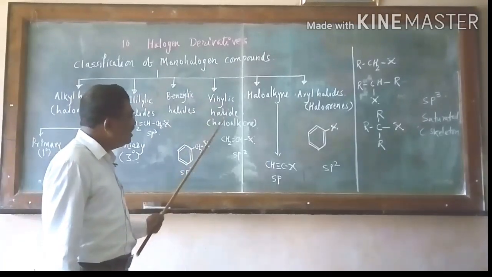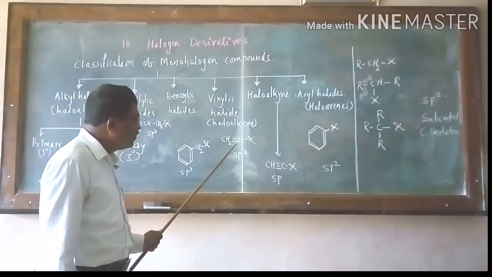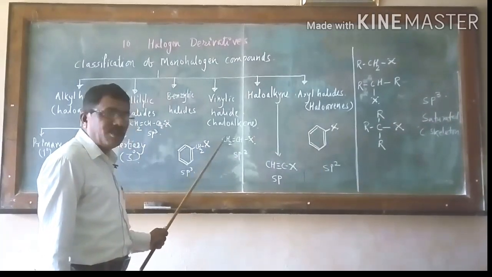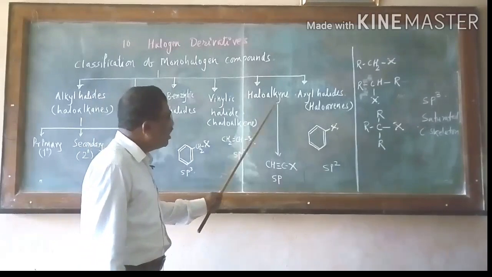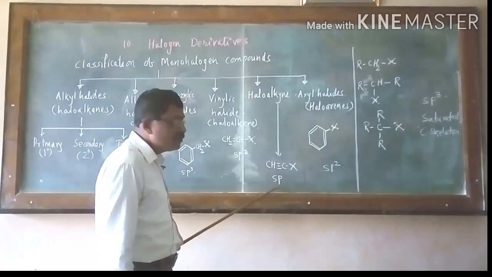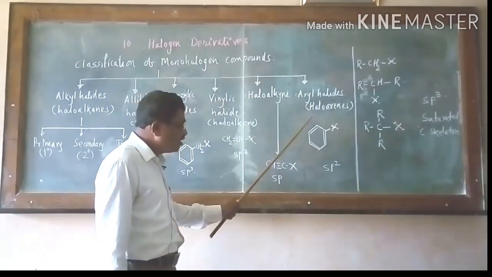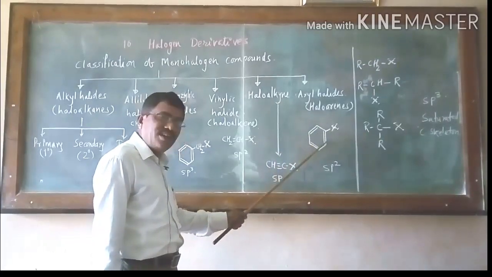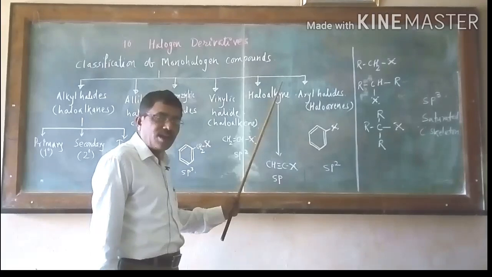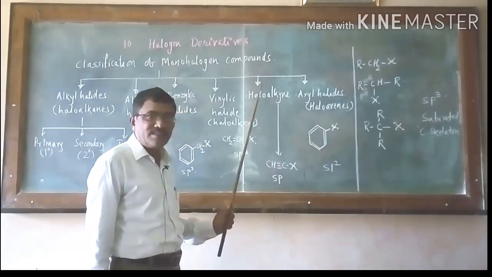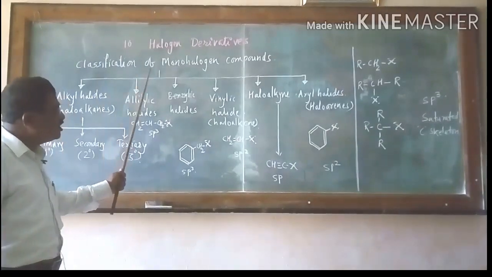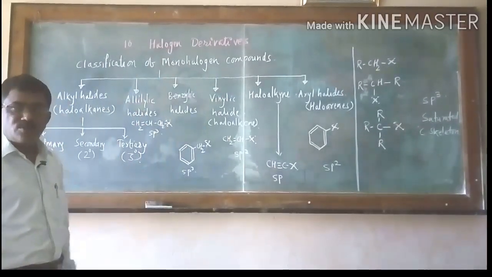In the case of vinylic halide, that is haloalkenes, the halogen is directly bonded to the carbon-carbon double bond, sp2 hybridized. In haloalkynes, sp hybridized. And in the case of aryl halides or haloarenes, this X is attached directly to the benzene ring carbon, which is sp2 hybridized. So all this is about the classification of monohalogen compounds.